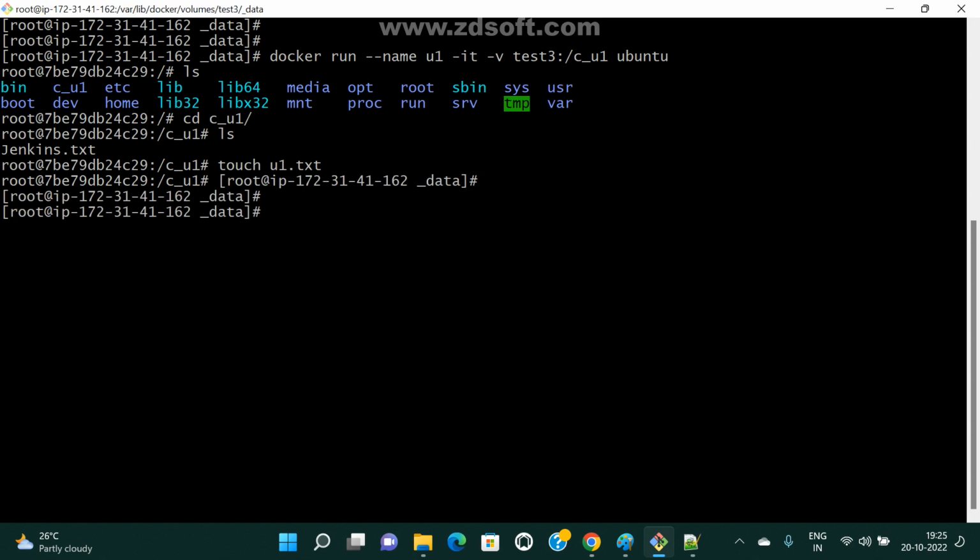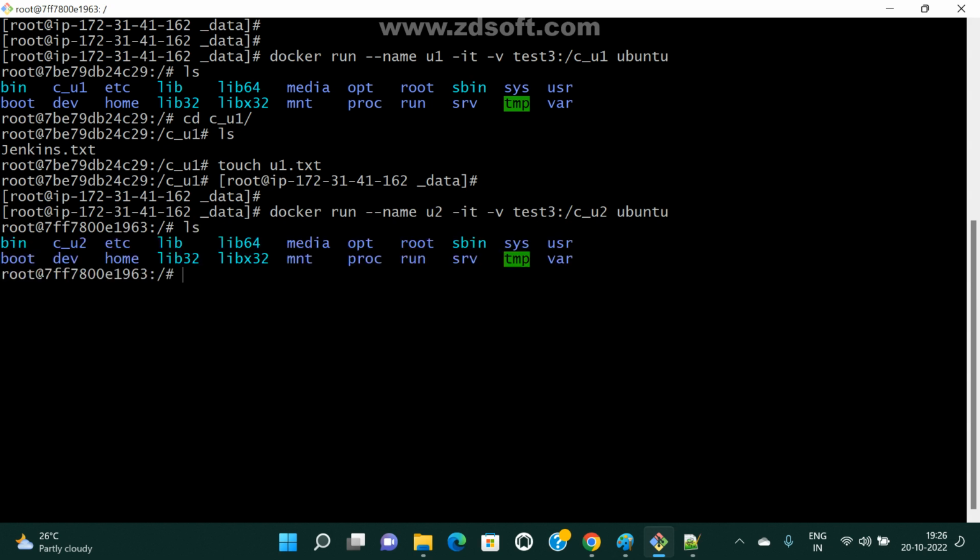Now I'm going to create one more container. Docker run, same command, right? I'm giving ubuntu, container 2, and the same volume path, just with a changed path for identification purposes. That's it. Now ls. Go to this path.